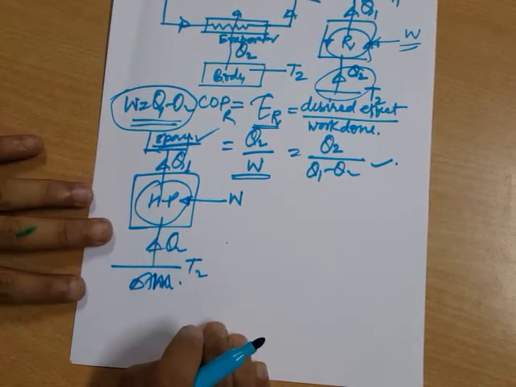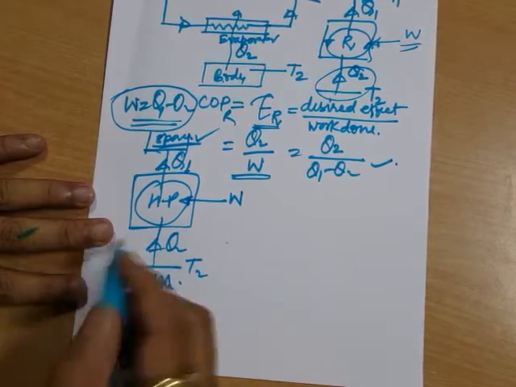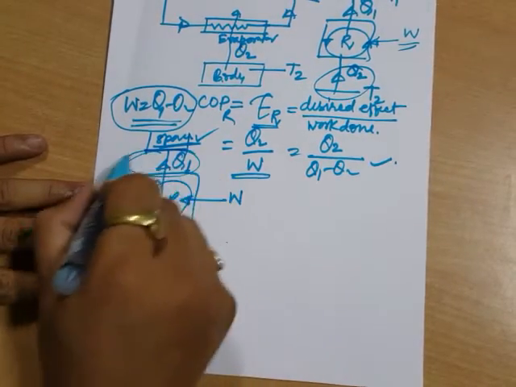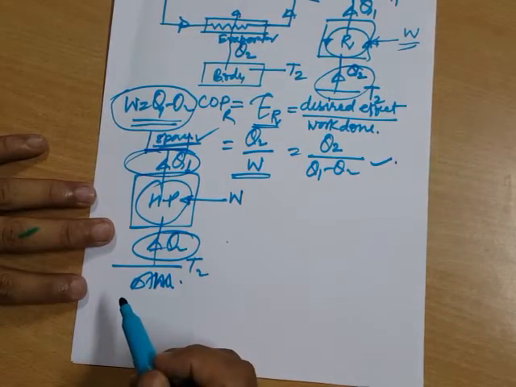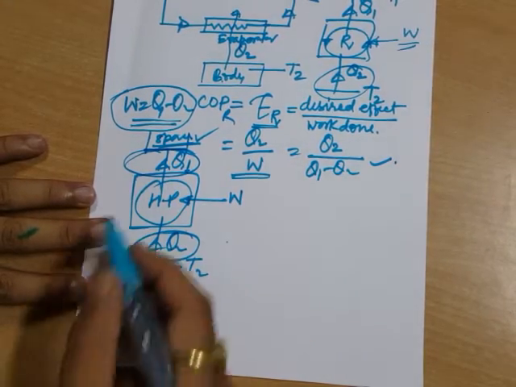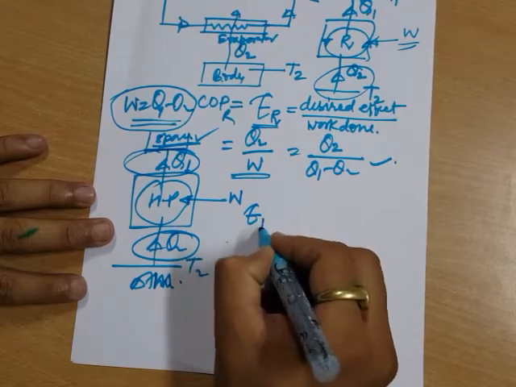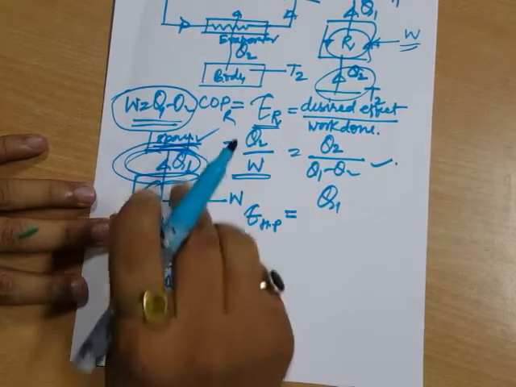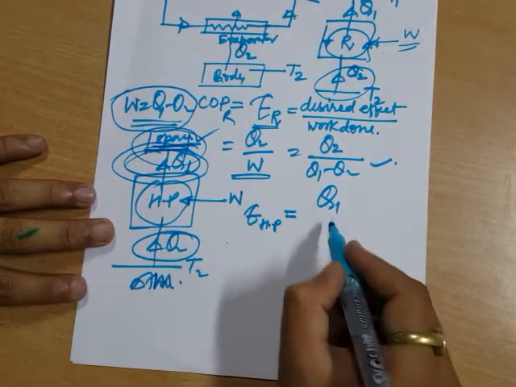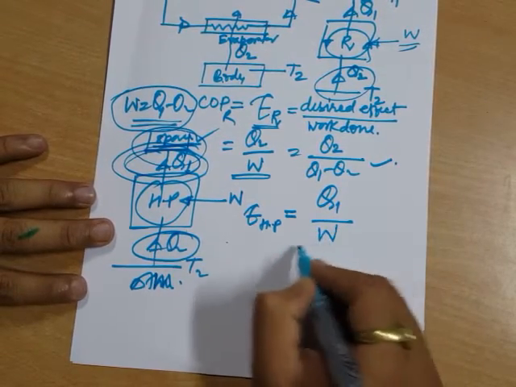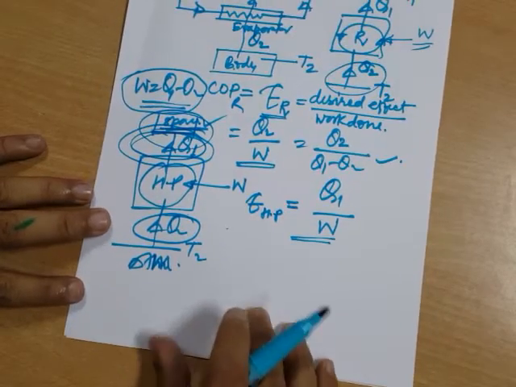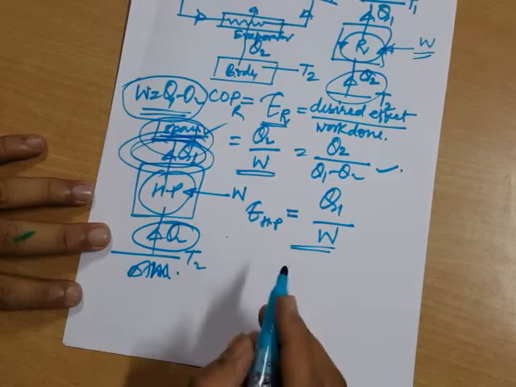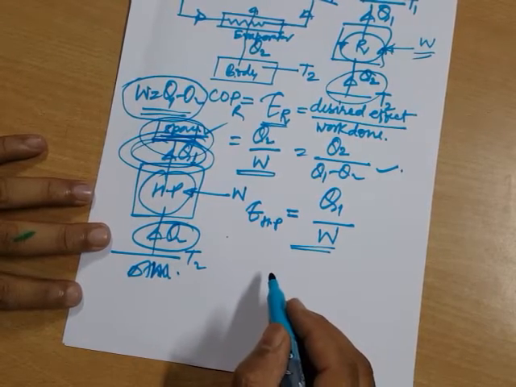So here my desired effect will not be the amount of heat extraction, but the amount of heat which I am supplying to this space, because heat pumps are meant for this only. So the COP for this device, the heat pump, will be the desired effect, which is the amount of heat I am supplying to heat this space, divided by the amount of work done. So basically, there is a relation between the COP of a heat pump and a refrigerator.